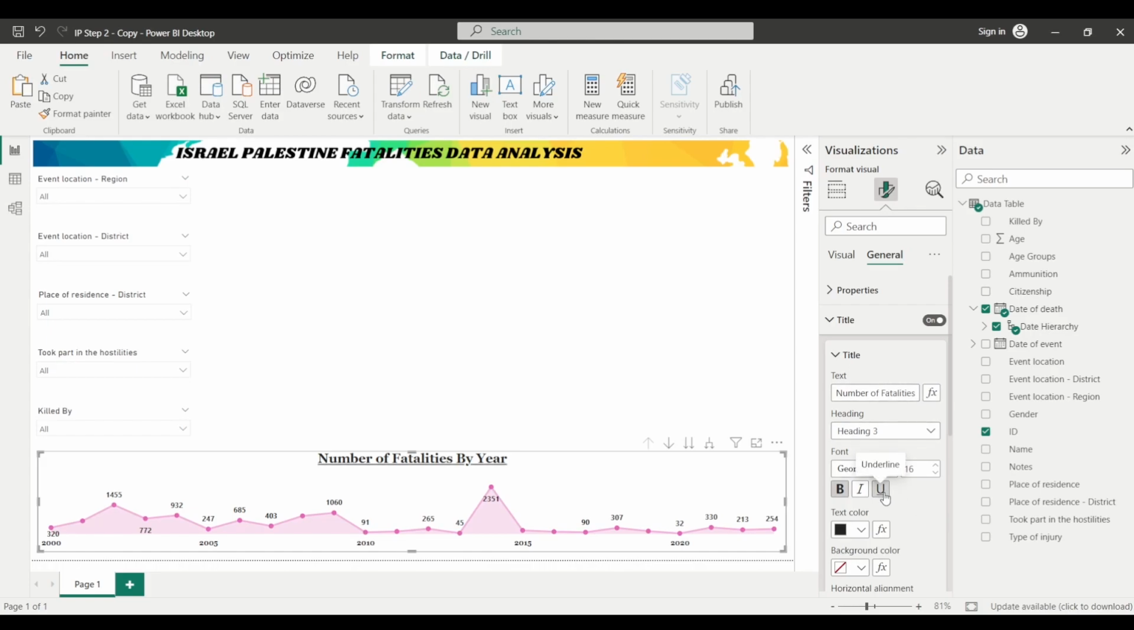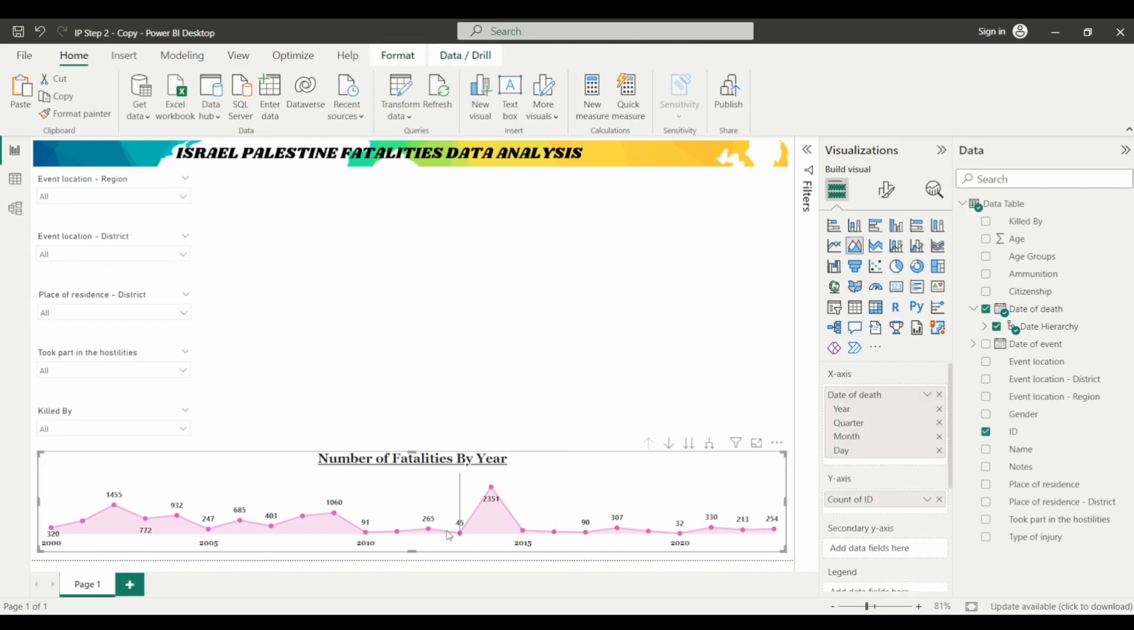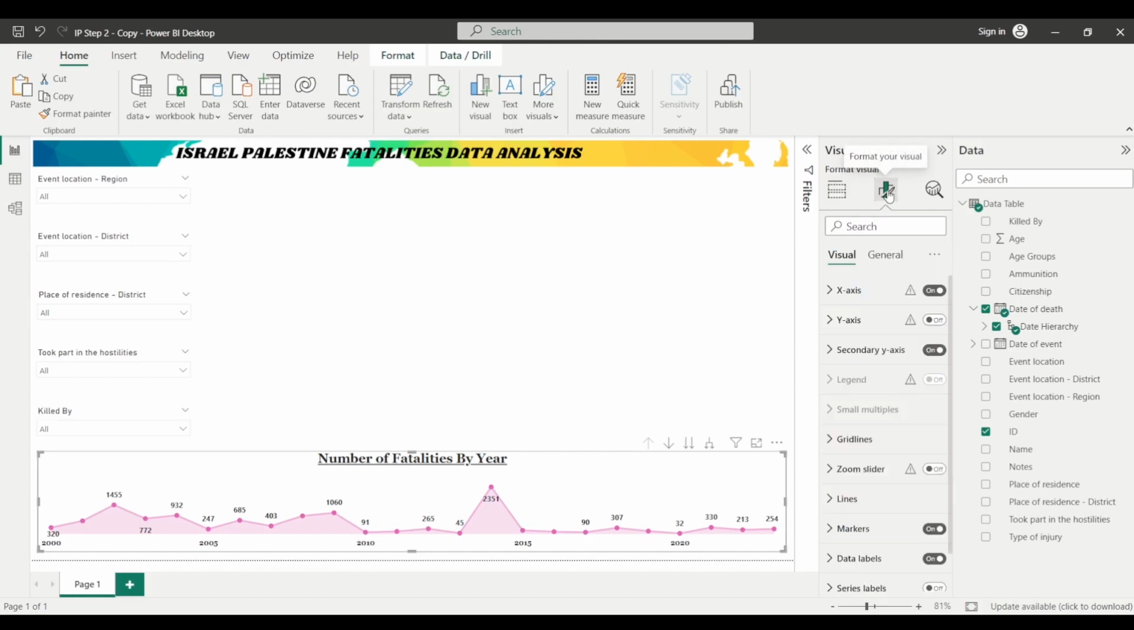All right. So this chart now represents the number of fatalities by year, and you can see that at some places the number of fatalities is shown below the markers. I want it to be shown above the markers, all the numbers to be represented above the markers. So I can change a small thing for this.